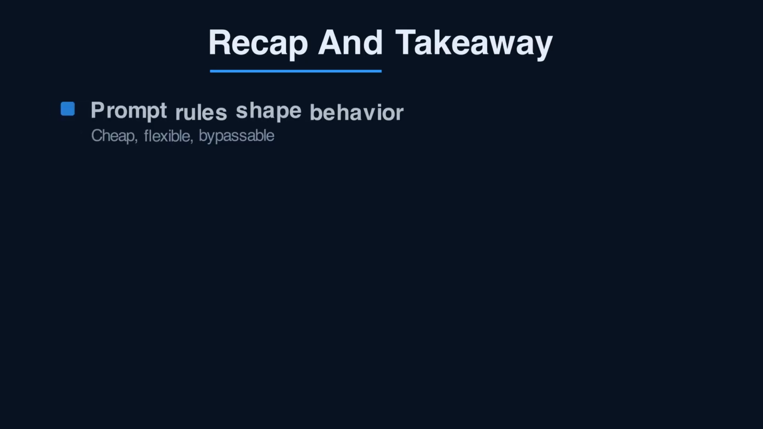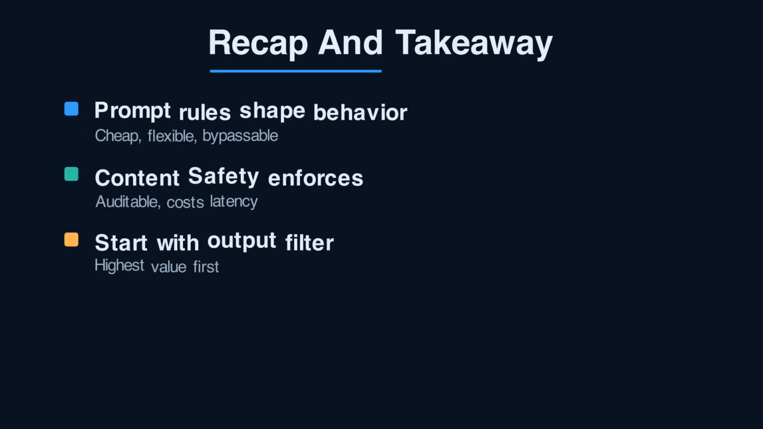So, the decision isn't prompt guardrails versus Azure AI Content Safety. It's how you combine them. Prompt rules shape behavior and encode your domain. They're cheap but bypassable. Content safety is the enforceable, auditable filter on both input and output, at the cost of latency and per call pricing.